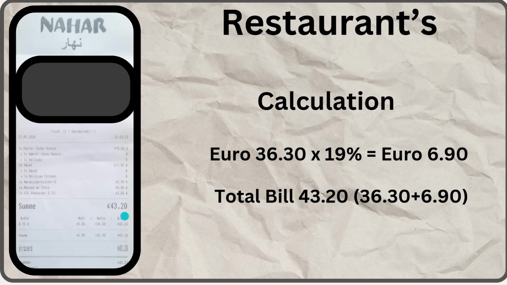So on a bill of 43, I paid almost 7 euros as a value added tax, and the total became 43.20 euros as a total bill, out of which 6.90 euros is the value added tax which I paid to the government.